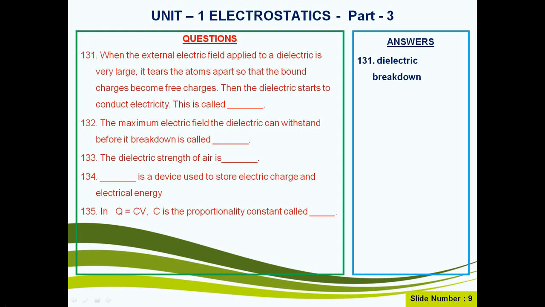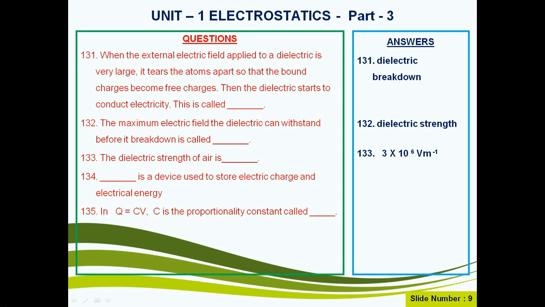Question number 132. The maximum electric field the dielectric can withstand before it breaks down is called the dielectric strength. Question number 133. The dielectric strength of air is 3 into 10 power 6 volt per meter.